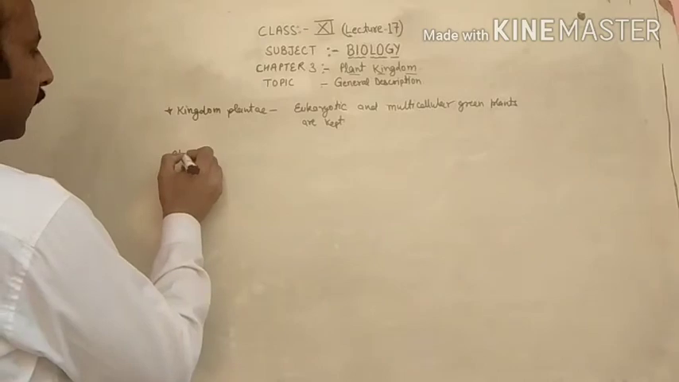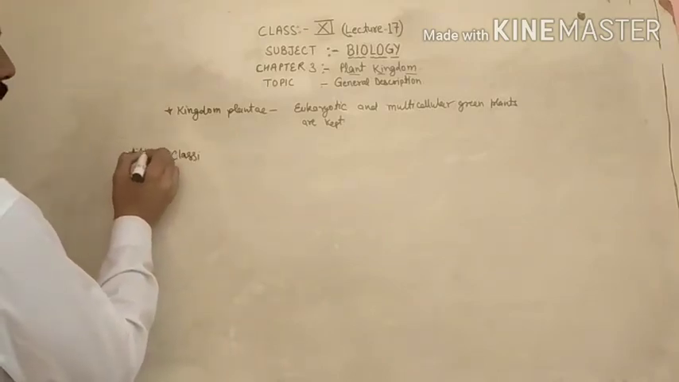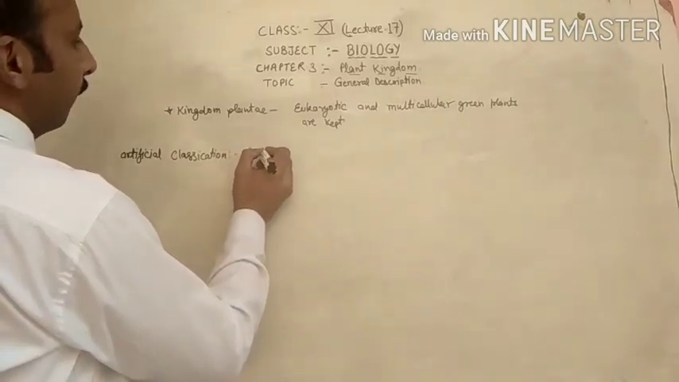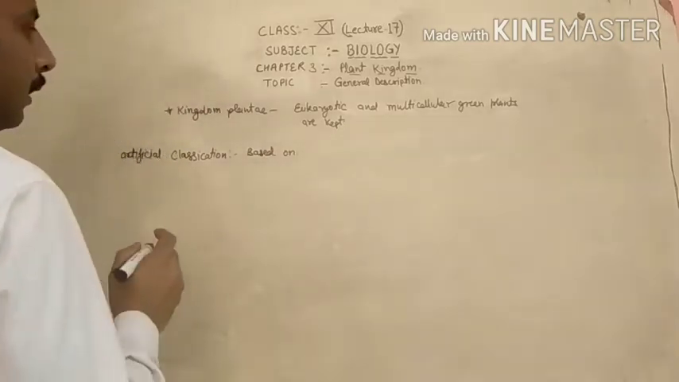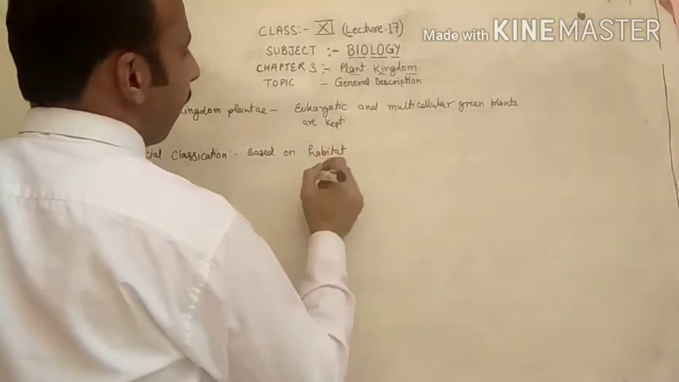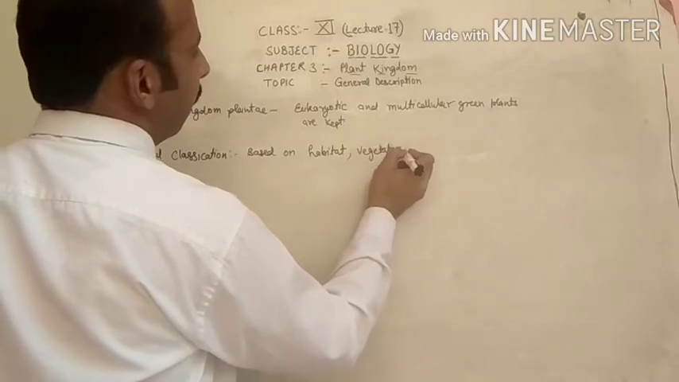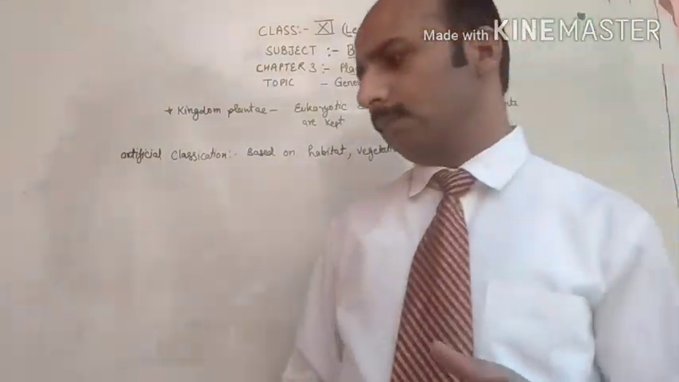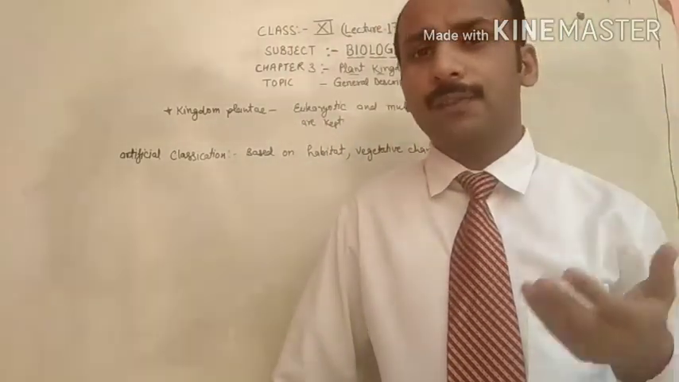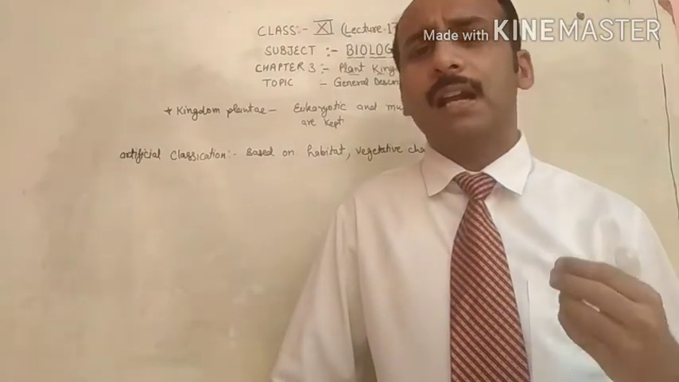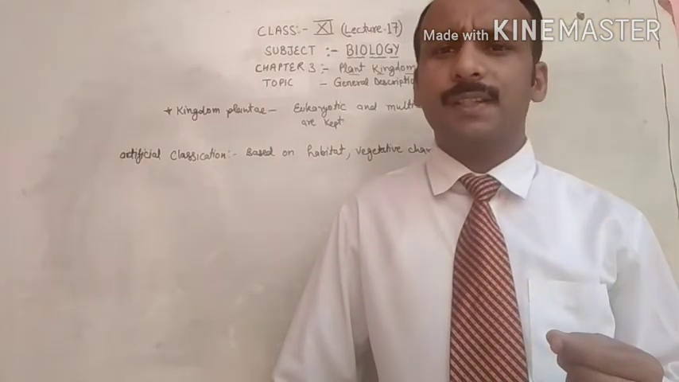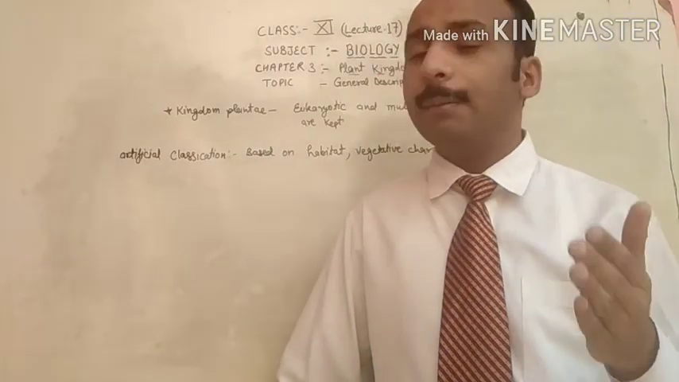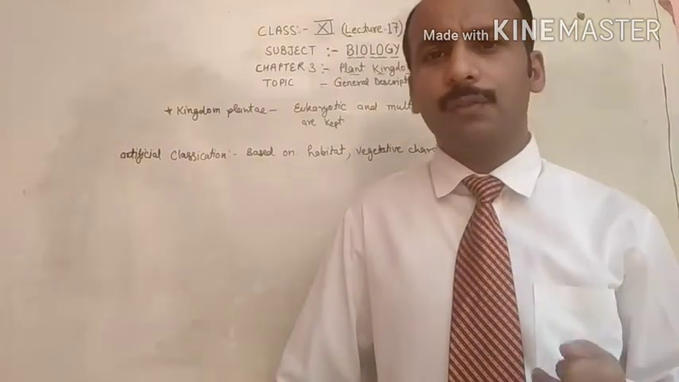If you recall your memory, in the artificial classification, the earlier classification which we studied as the two kingdom classification, organisms were categorized on the basis of habitat and vegetative characters, meaning whether they are aquatic or terrestrial. On the basis of that, classification was given.